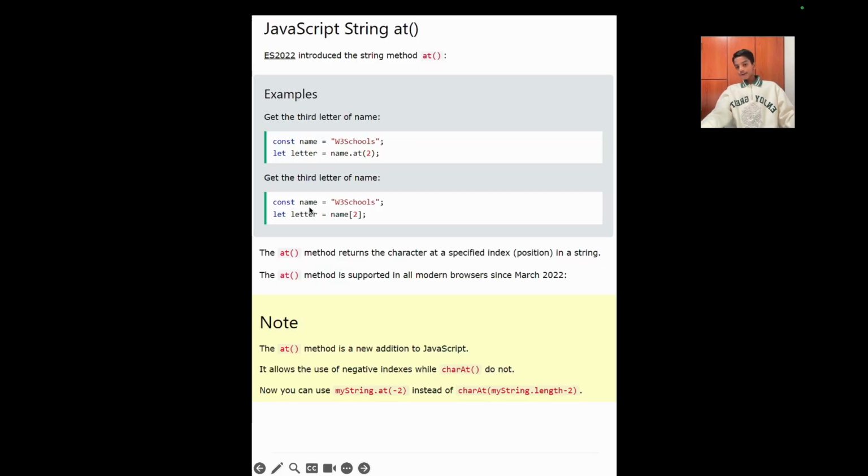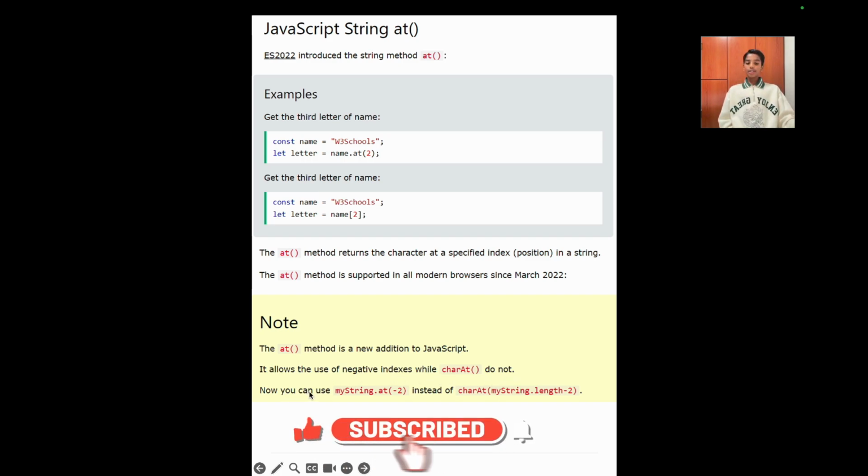So now as you can see over here, here's another example where there's a teeny tiny change. Instead of round brackets over here, we're using square brackets, which will also give the same result as previously. The at method returns the character at a specified index position in a string. The at method is supported in all modern browsers since March 2022. Note, the at method is a new addition to JavaScript. It allows use of negative indexes while charAt does not. You can use mystring.at(-2) instead of charAt(mystring.length-2).